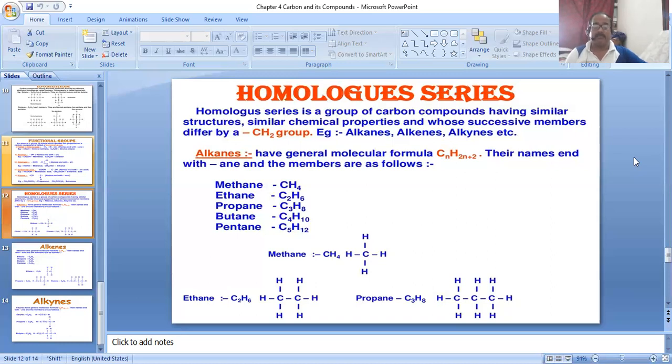For example, nitration. Alkanes undergo nitration when treated with nitric acid at 475 degrees Celsius. Suppose CH4, methane, reacts with nitric acid, HNO3. Methane has carbon with four single bonds, the tetravalency, fulfilled by hydrogen 1, 2, 3 and 4.